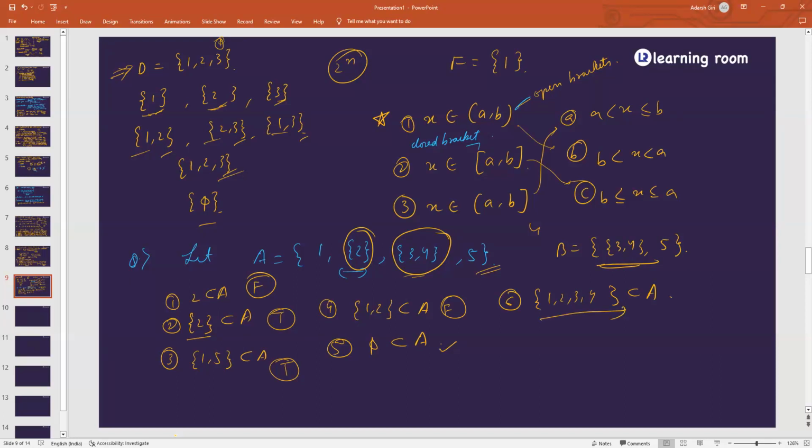What will be the correct statement then? Sir, 2 should come within brackets. 2 should come as a separate set, and 3, 4 should come as a separate set. Everyone agree with it? Yes. Great. So now you can make the third exercise also. I'm just adding on to your exercises.